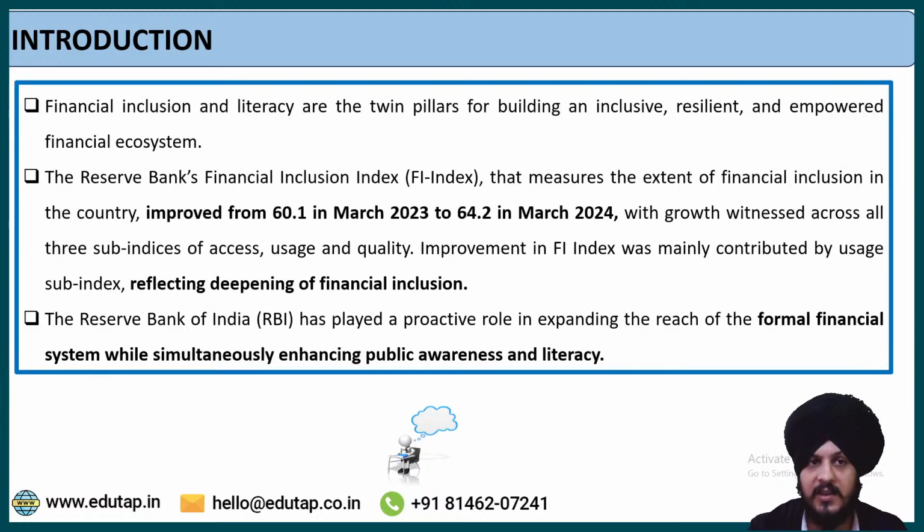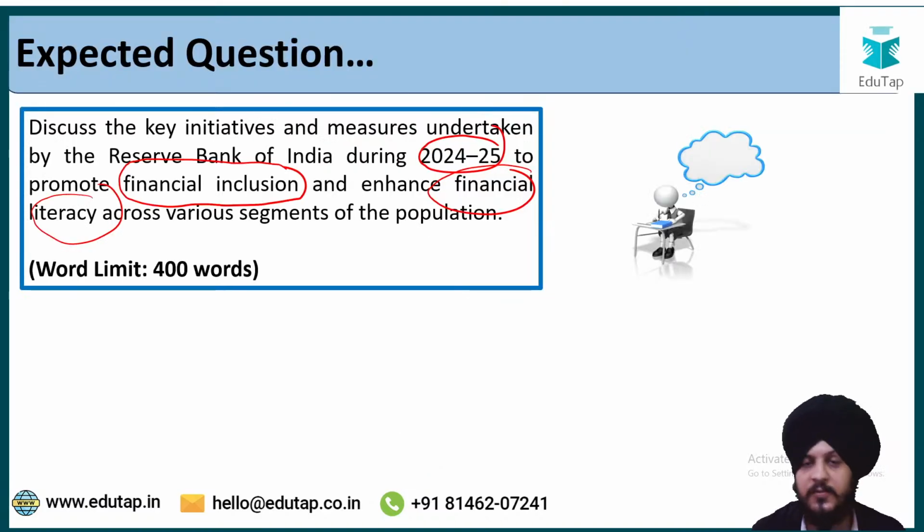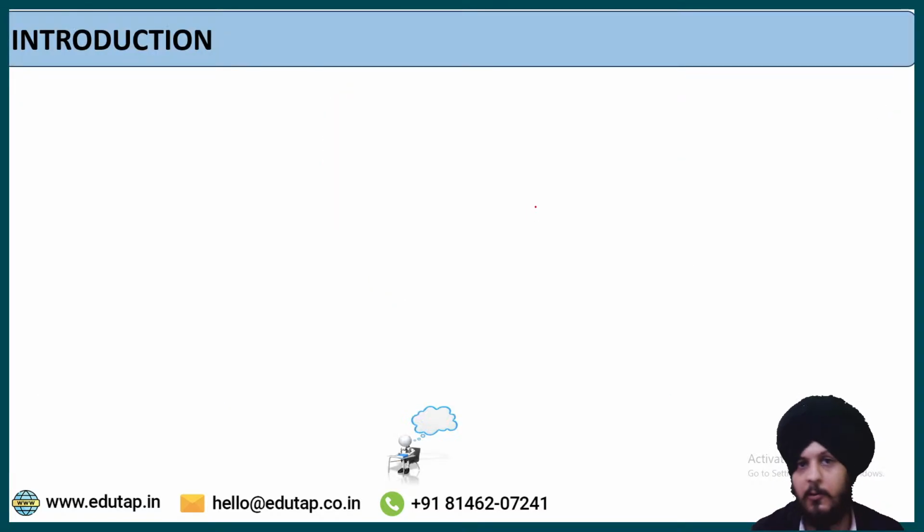Now let us see the introduction that we can write. But before that, I am assuming that you already have a good idea of what we understand by financial inclusion. And by the way, in last year's RBI Grade B descriptive paper, they asked about the digital initiatives taken by the government in the previous year. So you can see such questions are asked, about the key initiatives launched by the government with respect to a certain segment. And since financial inclusion is discussed as a part of the report, this domain is also very important for the exam.